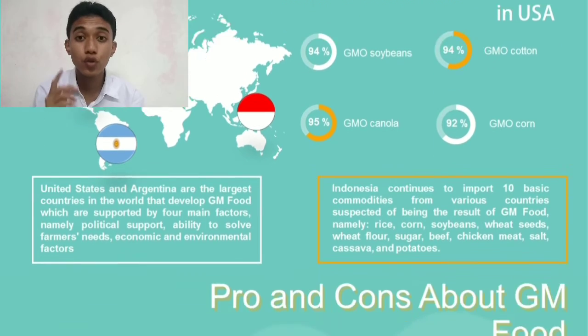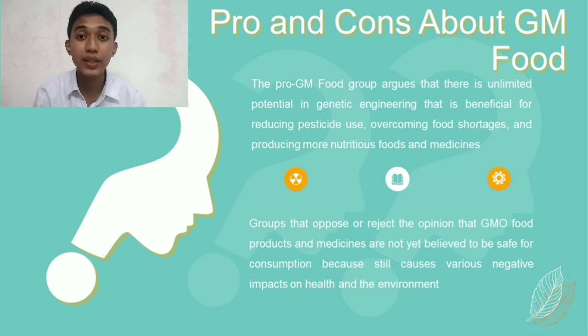The pro-GM food group argues that there is unlimited potential in genetic engineering that is beneficial for reducing pesticide use, overcoming food shortages, and producing more nutritious foods and medicines. Groups that oppose or reject this opinion say that GM food products and medicine are not yet believed to be safe for consumption because they still cause various negative impacts on health and the environment.